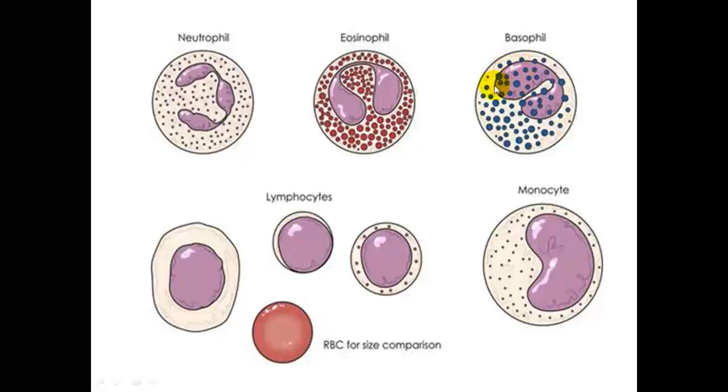You can see they have more than one type of nucleus, or more than one number of nuclei. But in the case of the agranulocytes, you see that they have only a single type of nucleus, and their cytoplasm contains no granules, as you can see in the case of lymphocytes and the monocytes.